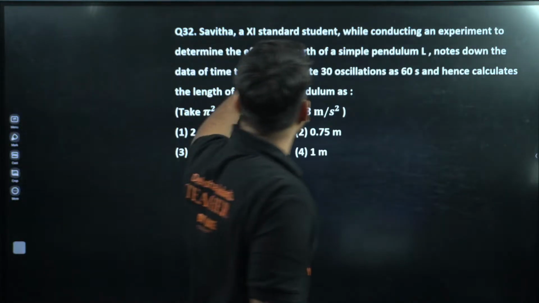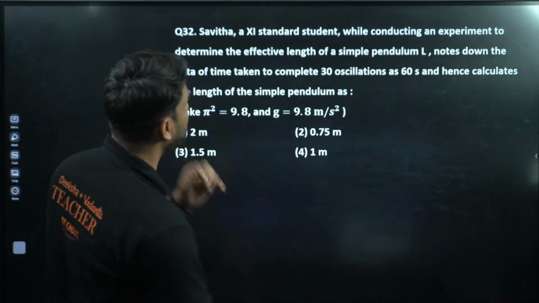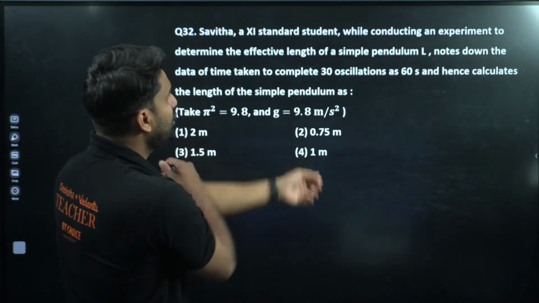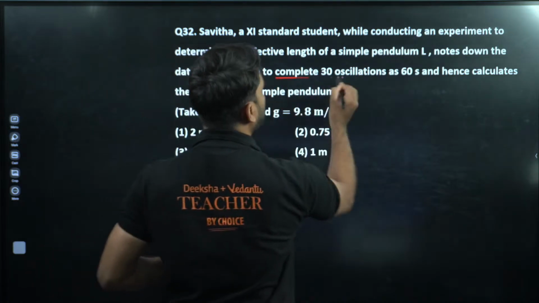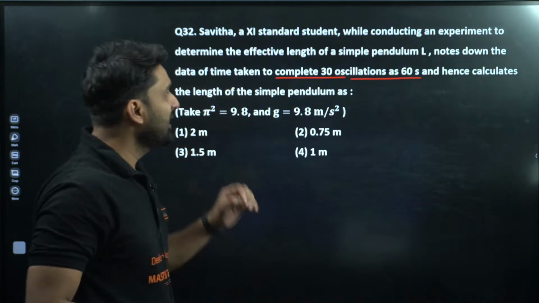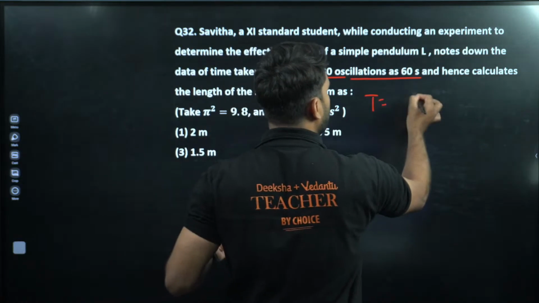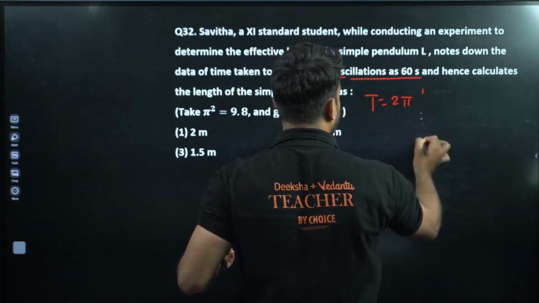Savita, a class 11 student, while conducting an experiment to determine the effective length of a simple pendulum, notes down the time taken to complete 30 oscillations as 60 seconds. Very easy question. In a simple pendulum we have the formula T = 2 pi under root L by g.